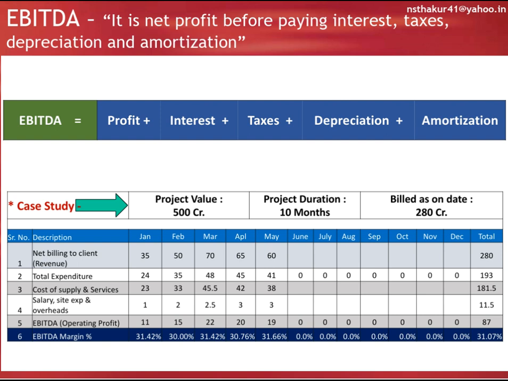The difference of these two is operating profit, that is EBITDA. It comes around 30%, 35%, 38% depending on the project. So it helps in managing monthly cash flow of an individual project.